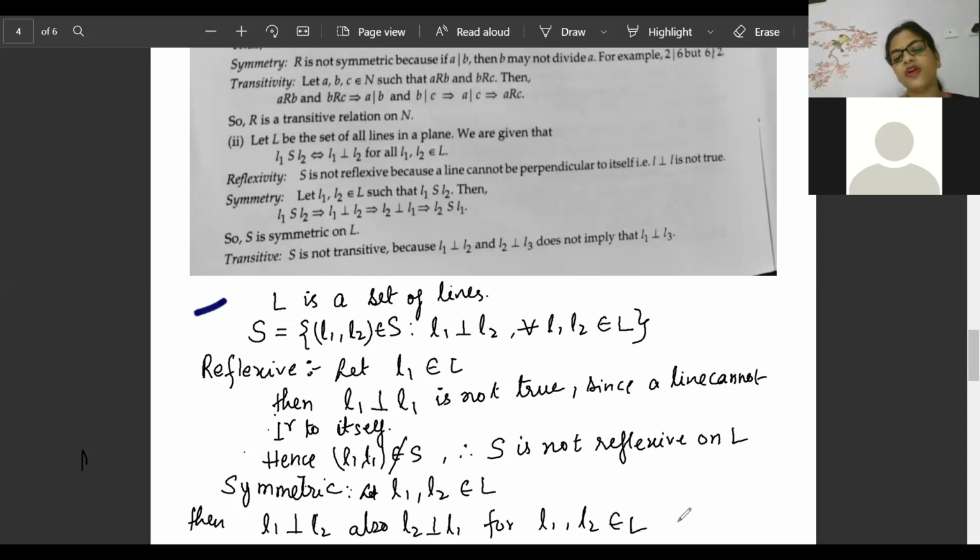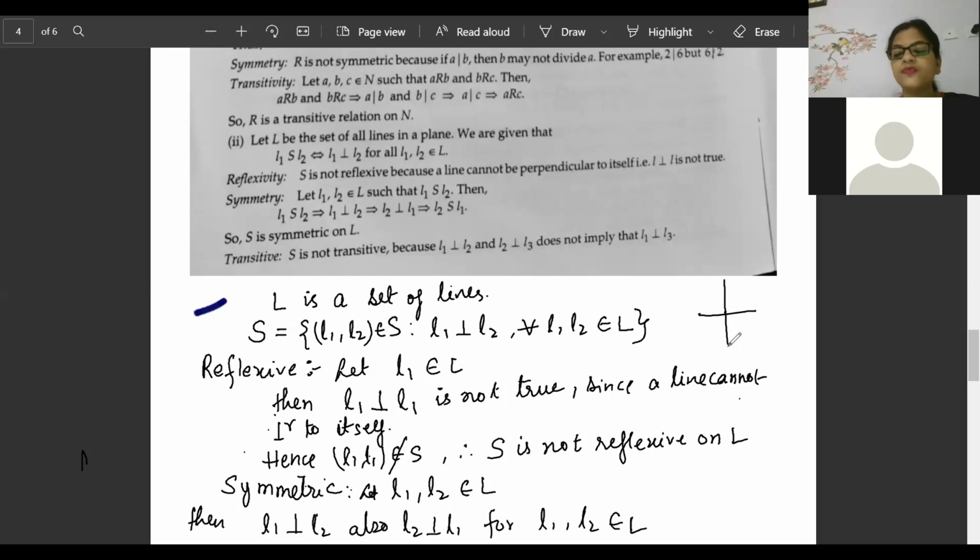Tell me, is it possible or not, beta? A line can be perpendicular. So think about it, these two lines are perpendicular to each other. L1 is perpendicular to L2 and L2 is perpendicular to L1. So both lines are perpendicular to each other. You can also extend the lines, and if you extend them, it will become easy for you to understand. Since the lines are perpendicular to each other, it will always be symmetric.